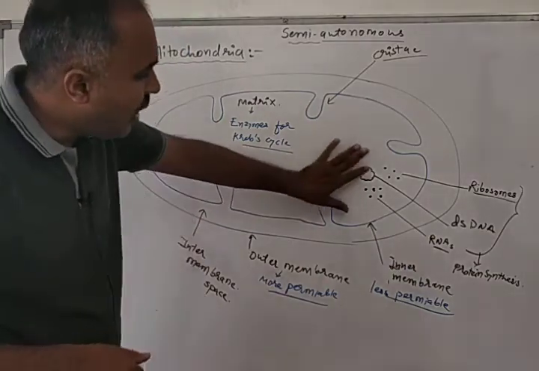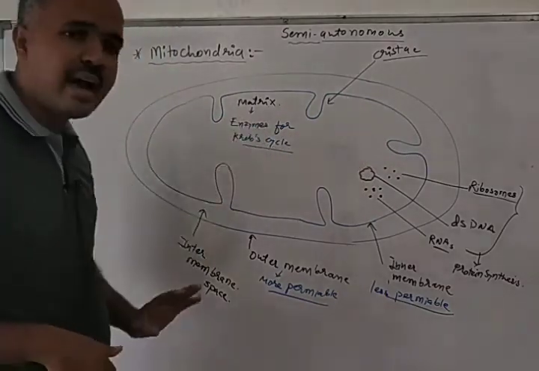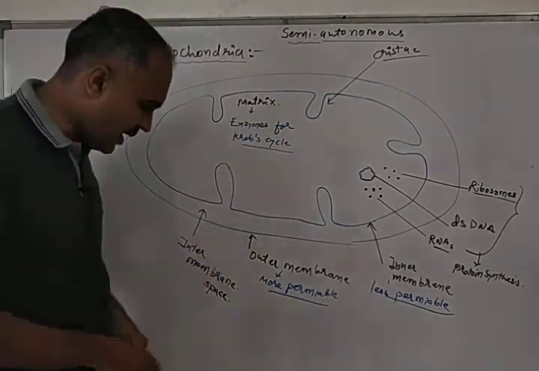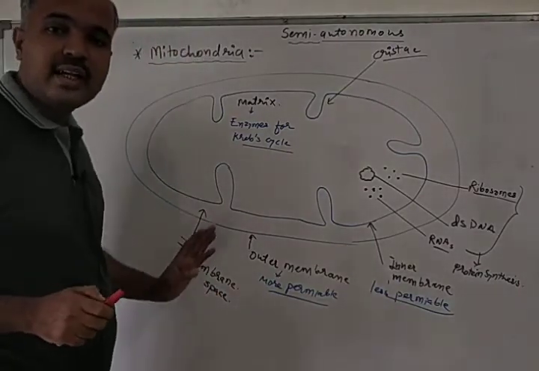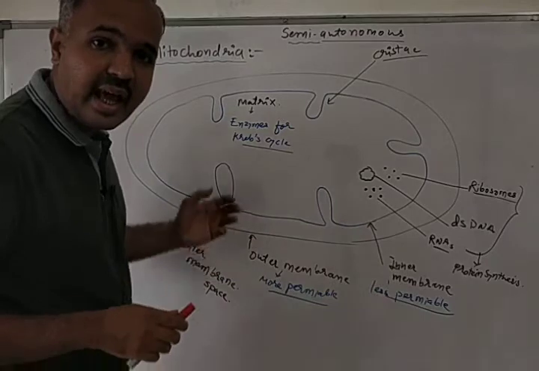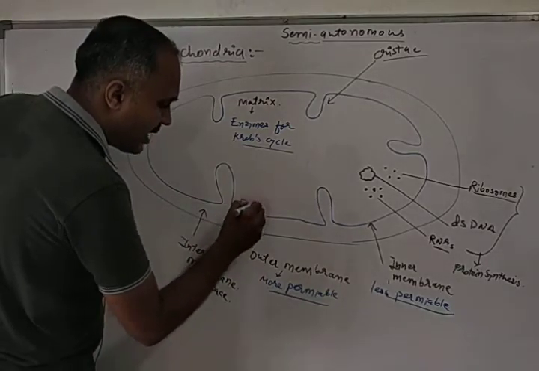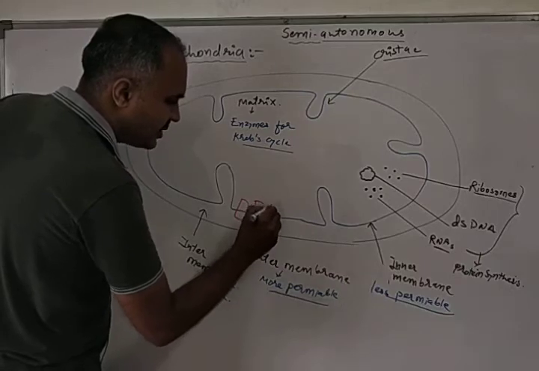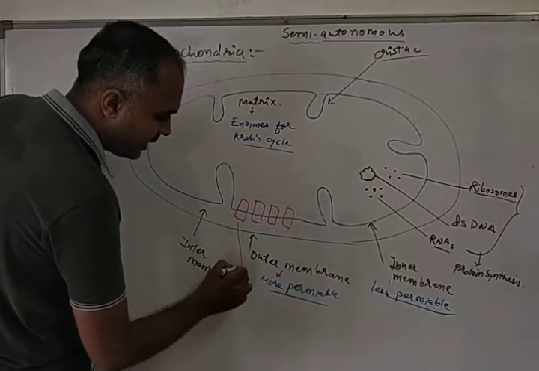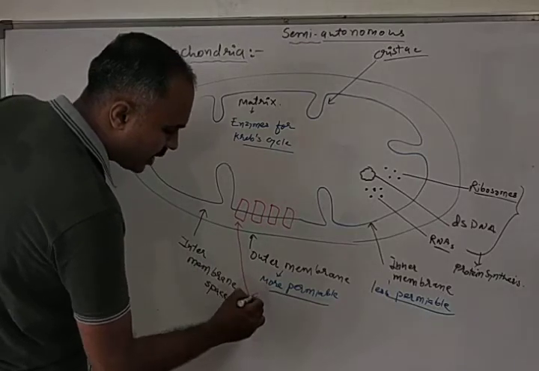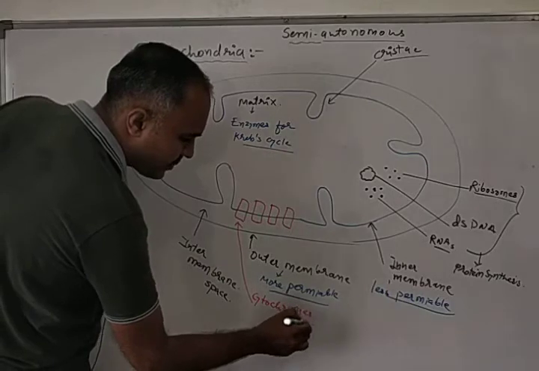Okay, and all these are located inside the matrix, and the matrix will also have enzymes for the Krebs cycle. Okay, let's talk about cytochromes that are located on the inner membrane. Mitochondria will have a chain of cytochromes, and these cytochromes are located on the inner membrane.